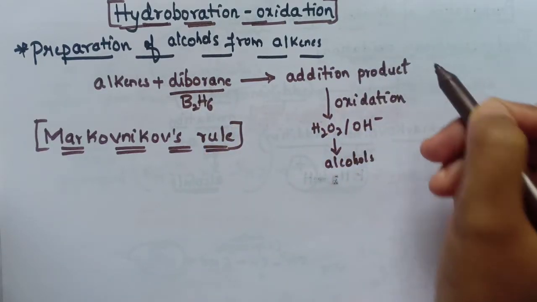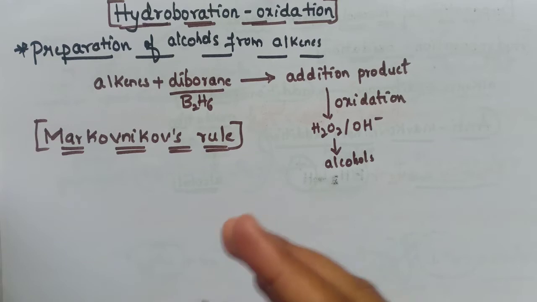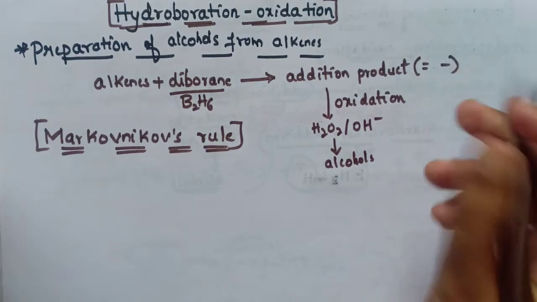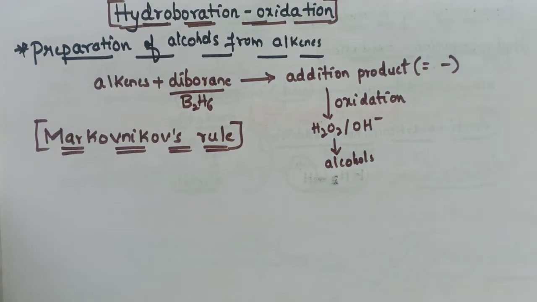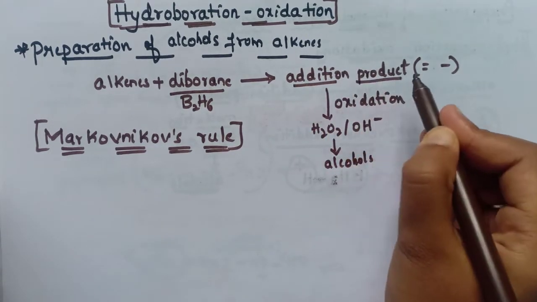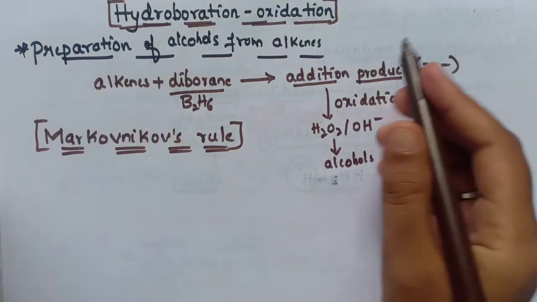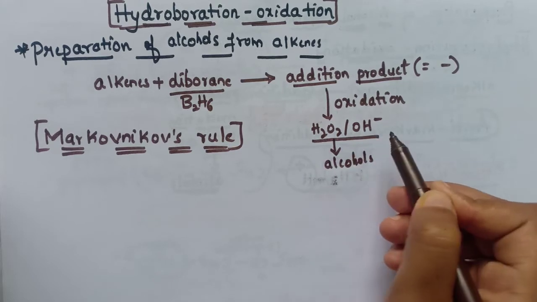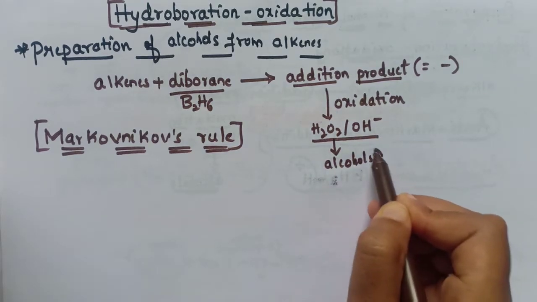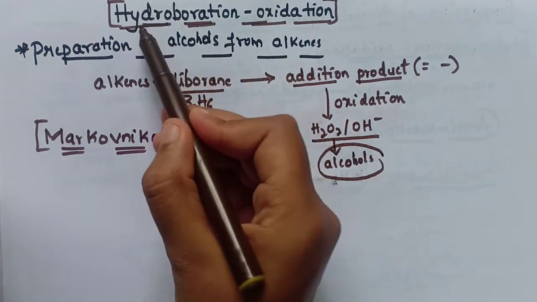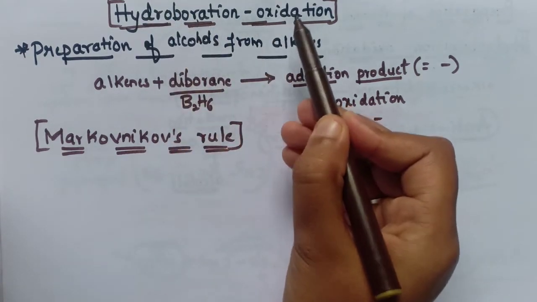An addition product is nothing but the conversion of unsaturated compounds into saturated ones. That means conversion of a double bond to a single bond. It is a simple definition for an addition product or addition reaction. So when the addition product is formed, that means a molecule consisting of single bonds, when it is oxidized with hydrogen peroxide and aqueous sodium hydroxide, we will get alcohols. So it is called hydroboration oxidation.